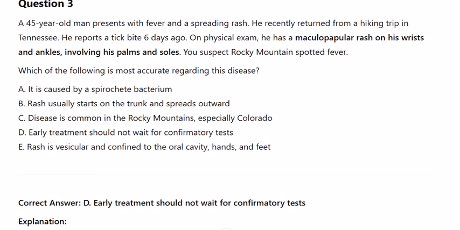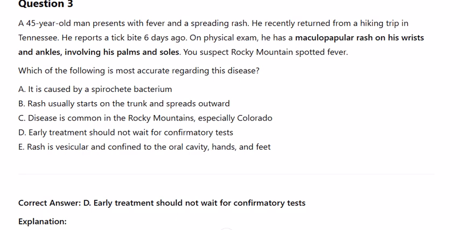Question 3. A 45-year-old man presents with fever and a spreading rash. He recently returned from a hiking trip in Tennessee. He reports a tick bite 6 days ago. On physical exam, he has a maculopapular rash on his wrists and ankles, involving his palms and soles. You suspect Rocky Mountain Spotted Fever. Which of the following is most accurate regarding this disease?